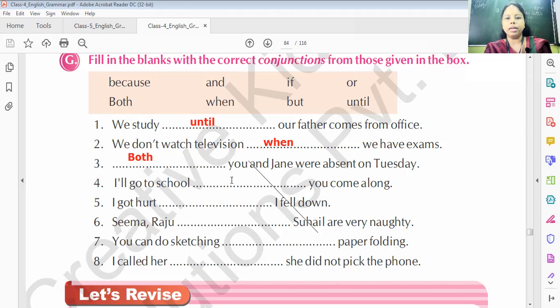I'll go to the school dash, you come along. I'll go to the school if you come along. I got hurt, I fell down. I got hurt because I fell down. Seema, Raju, dash, Suhail are very naughty. So here it is: Seema, Rahul, and Raju and Suhail. You can do sketching or paper folding. I called her, but she did not pick up.